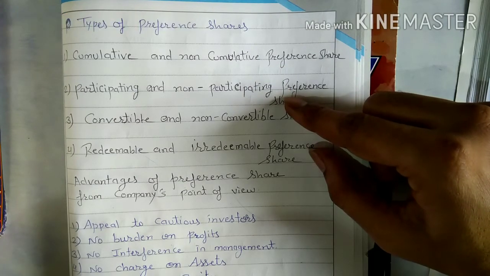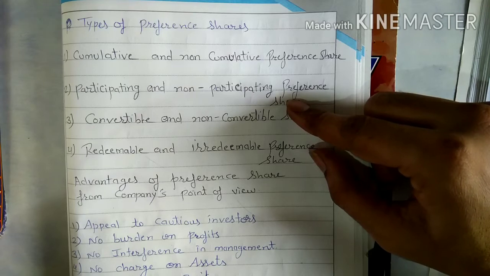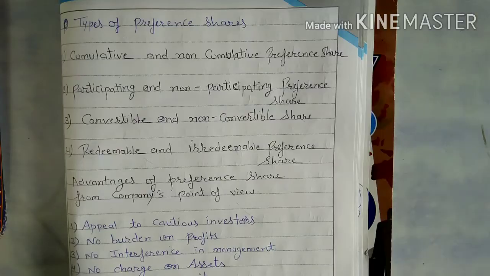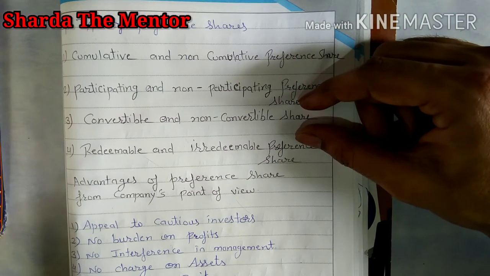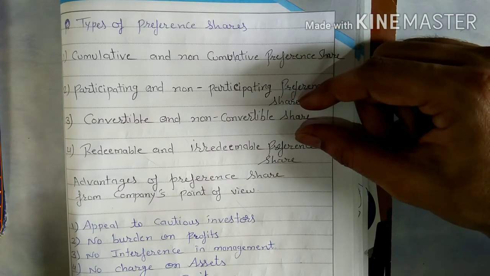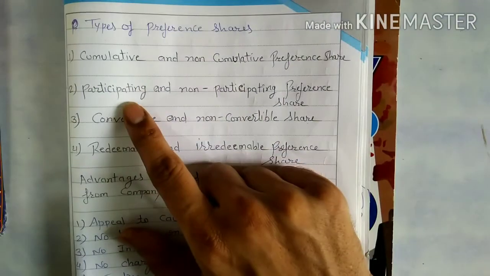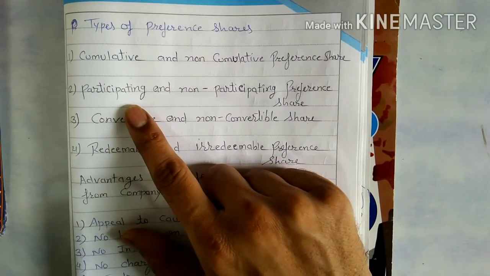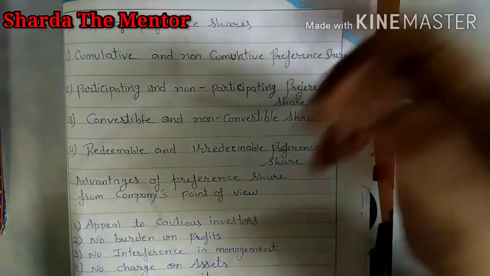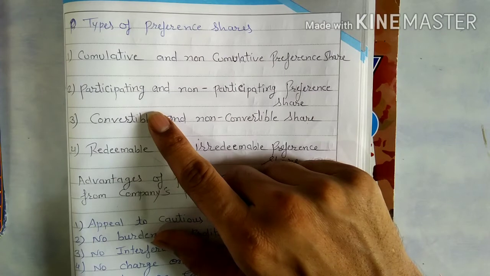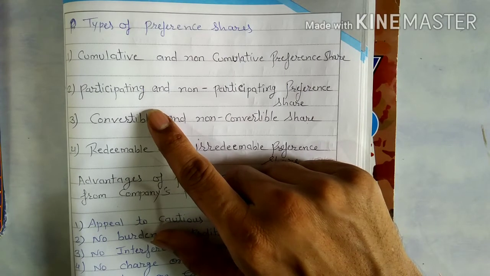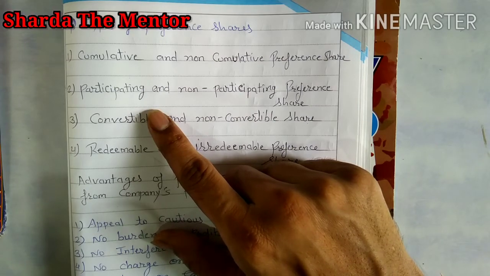Next one is the participating and non-participating preference share. Participating, it means you can take an example like you have invested in participating preference shares. So you know that preference shareholder will get dividend at the fixed rate. Suppose company profit is 10 lakh rupees and they have to distribute 1 lakh to the preference shareholder. So company paid 1 lakh rupees to the preference shareholder, and after that whatever profit remains, that will be taken by the equity shareholder.